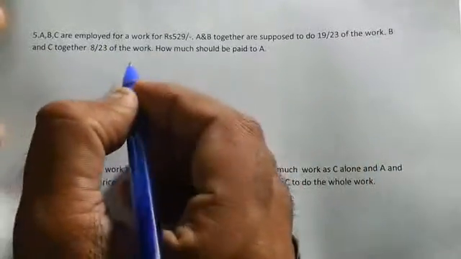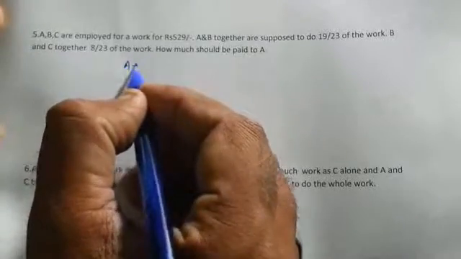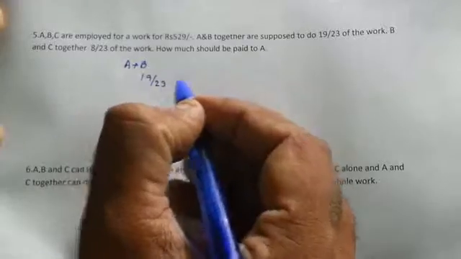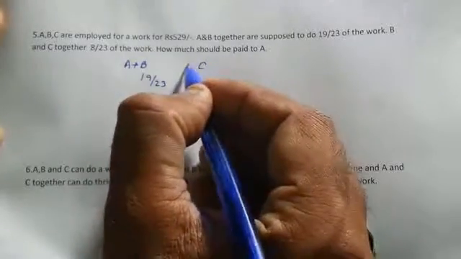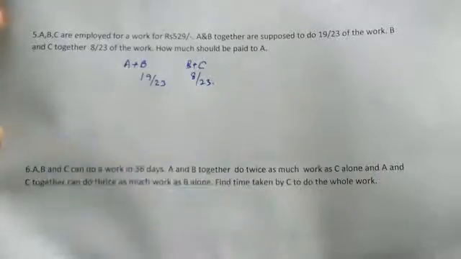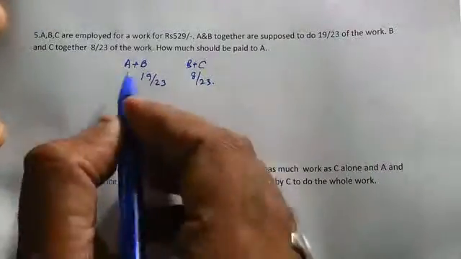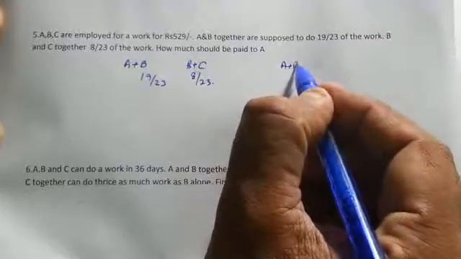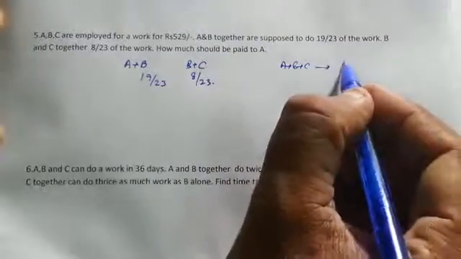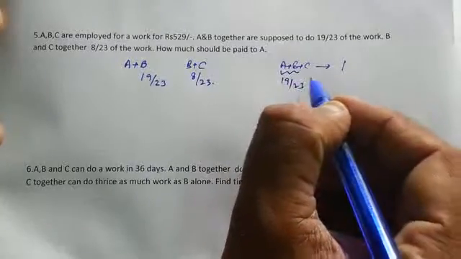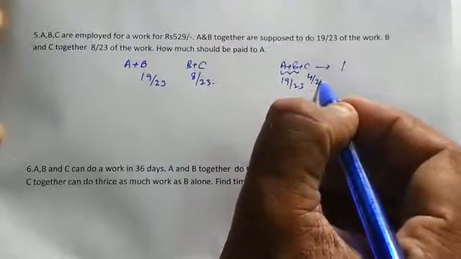So that is very clear: A and B are supposed to do 19 upon 23 of the work, and B and C are supposed to do 8 upon 23 of the work. Correct? So if A and B are doing 19 upon 23, and A plus B plus C are supposed to do one work, that means C is supposed to do 4 upon 23.